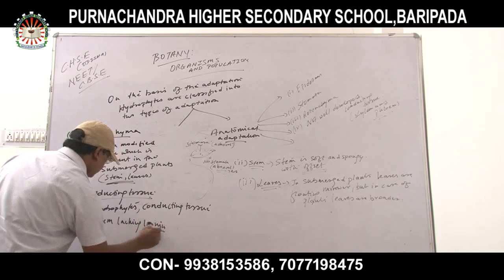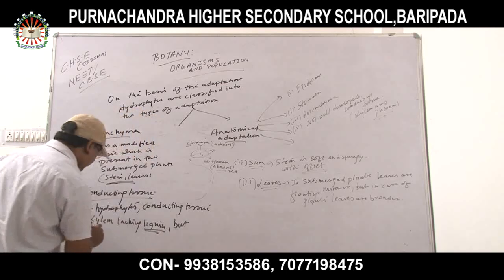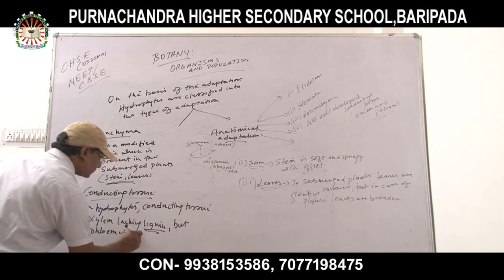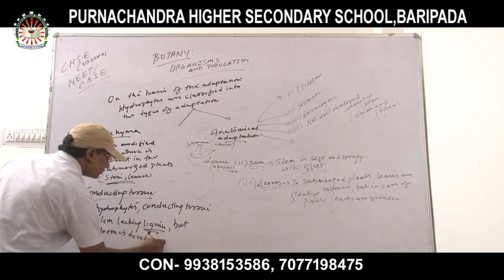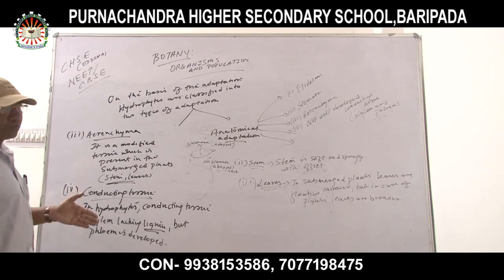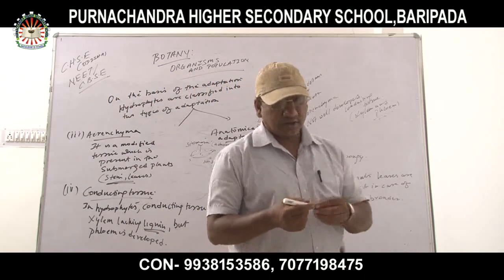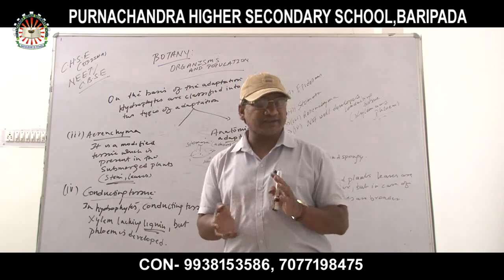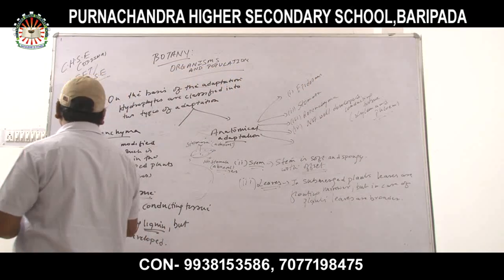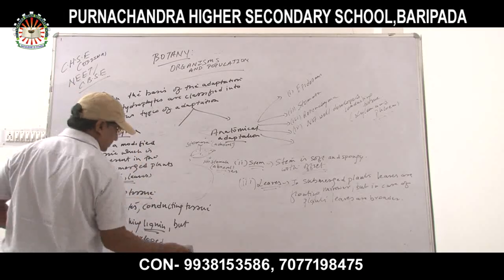Xylem lacks lignin, but phloem is developed. In hydrophytes, some parts of xylem are poorly developed due to the absence of lignin, but the phloem is completely developed, which helps in the translocation of food. Clear? So these are the anatomical adaptations of hydrophytes.